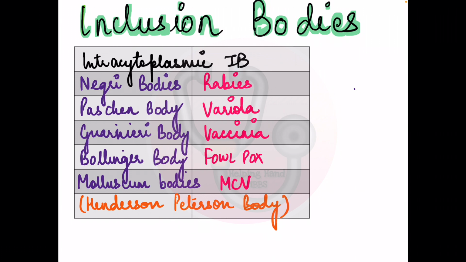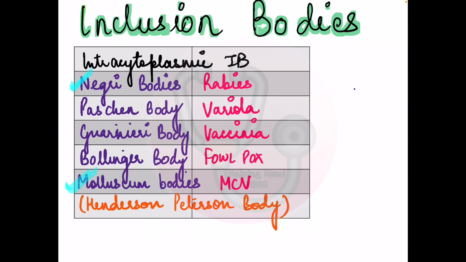See, if you don't remember all of them, you have to at least remember two out of these. One is the Negri bodies, and the next is molluscum bodies, that is a Henderson-Paterson body. The Henderson-Paterson body is seen in molluscum contagiosum virus, and Negri bodies are associated with rabies. You cannot forget these two names. You might forget the other ones, but you have to remember these two in intracytoplasmic.